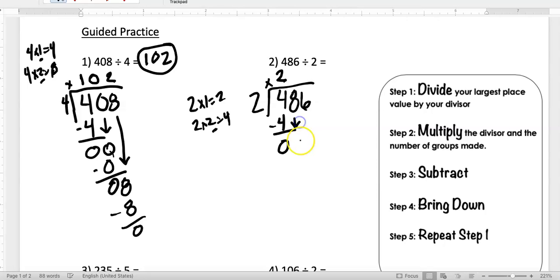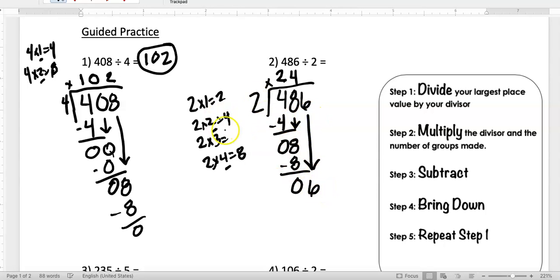Now I'm at step 4, bringing down that 8. 2 goes into 8 how many times? Let's keep it rolling. We should know our 2's by now. I've got an even 8 right here. So I know that 2 goes into 8 4 times. 4 times 2 is going to give me 8. I am going to subtract because don't forget, we repeat it. We're doing it all over. I'm at step 3. 8 minus 8 gives me 0. Step 4, bringing down that 6.